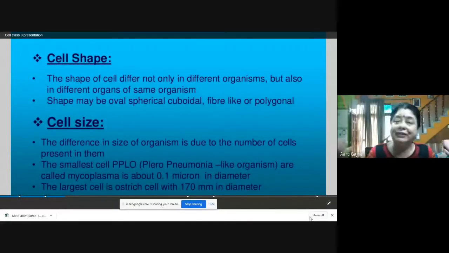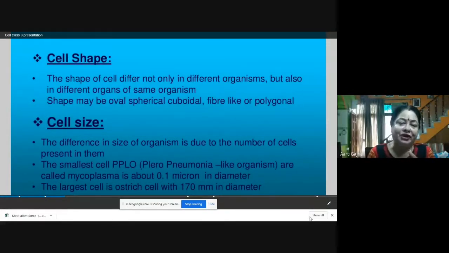But in bacteria, you will find minute cells. One cell, a very small cell, and that is performing all the functions. So there is a difference in cell size also. The smallest cell is the PPLO. What is PPLO?